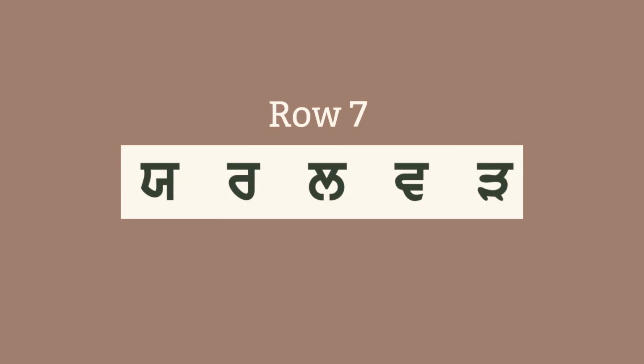Let's look at the final row, row number 7 of the 35 Akhri. Repeat after me. Yayya ya. Rara ra. Lalla la. Vavva va. Adada da.